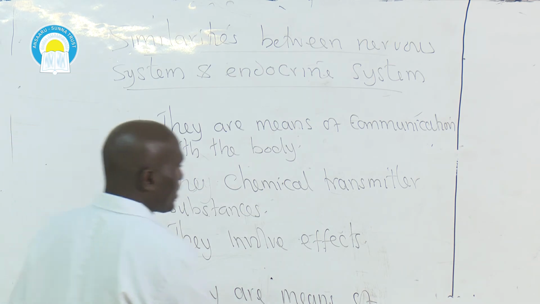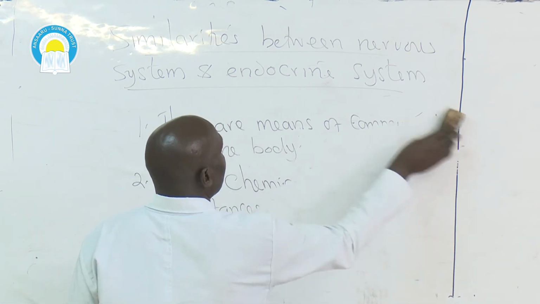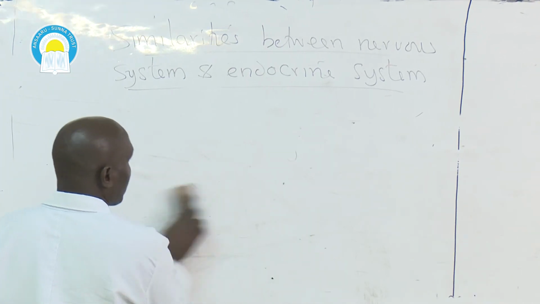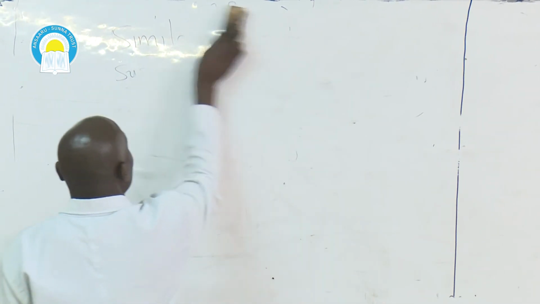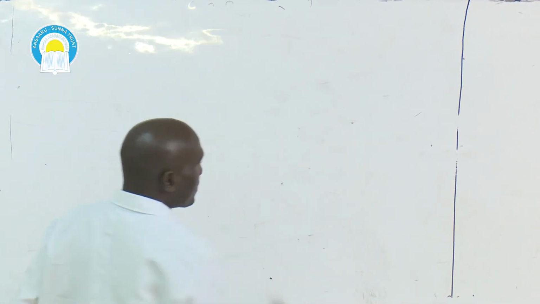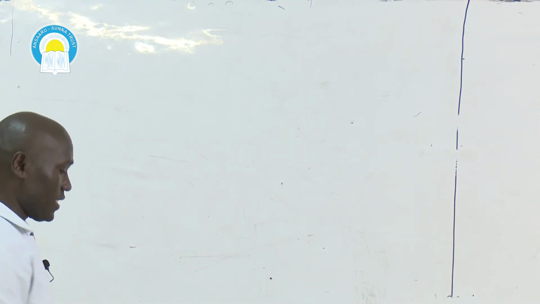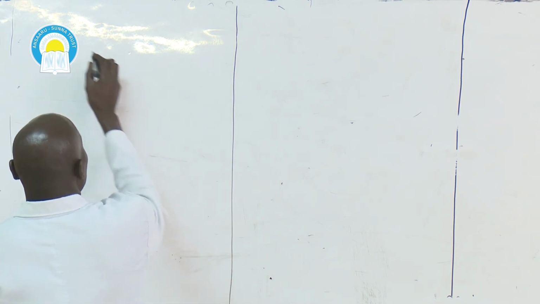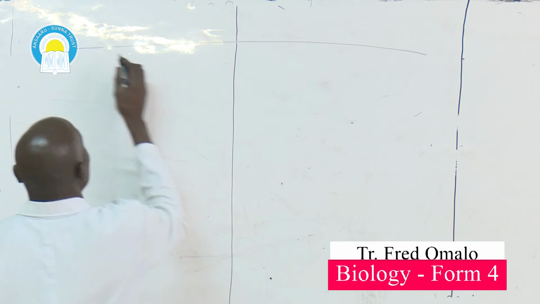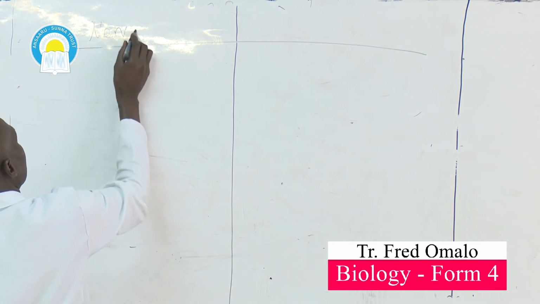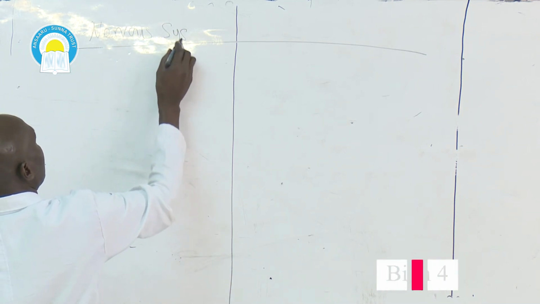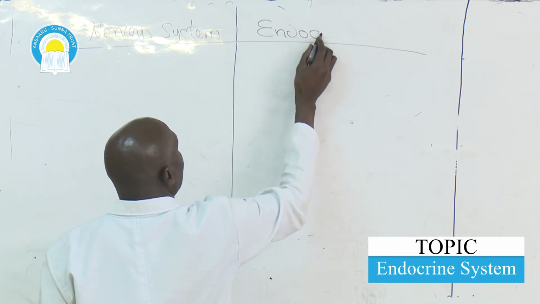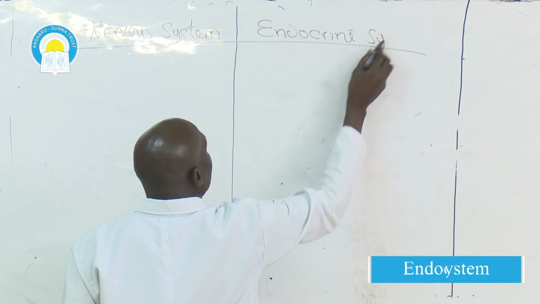Then let's look at differences between the two types of communication systems. So what are some of the differences between the endocrine system and the nervous system? So you draw a table of nervous system and endocrine system.